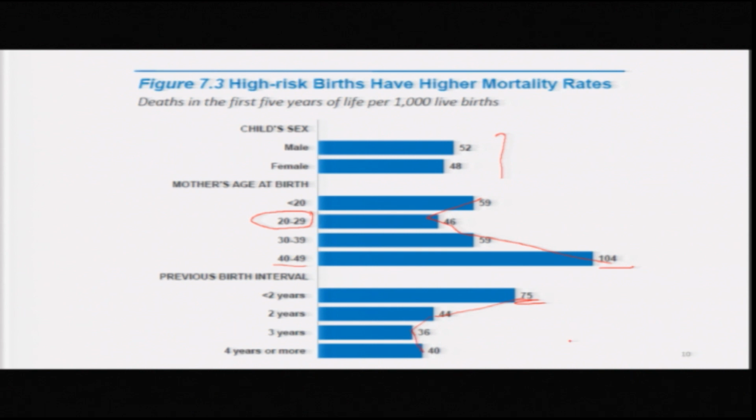There is a need to explain why this happens, why under 5 mortality increases at 4 years and more. Maybe it is due to sampling fluctuation, one has to look at the size of the subsample in these categories, or maybe it is confounded with some other socio-economic factors.